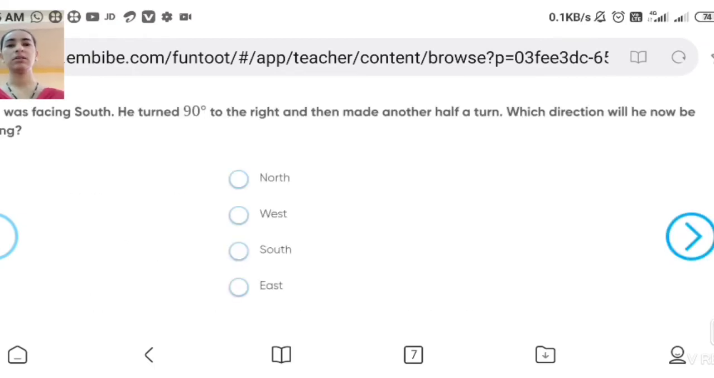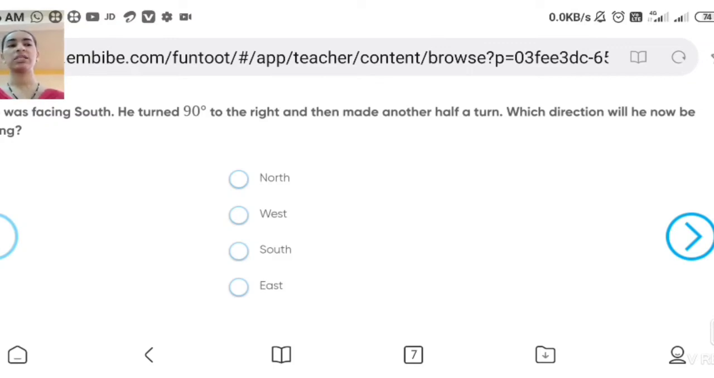Now let's take the next one. Bob was facing south. Now his face is towards south. He turned 90 degrees to the right. Now where is north, where is south? You know this. Imagine that you are facing south, and now you are taking a turn of 90 degrees. In which direction? Right direction.